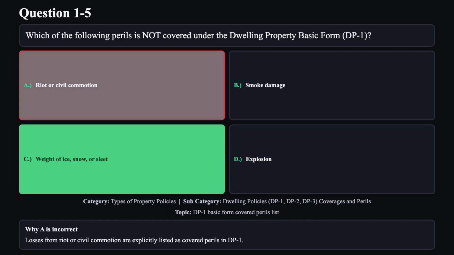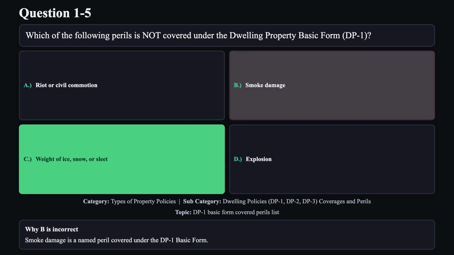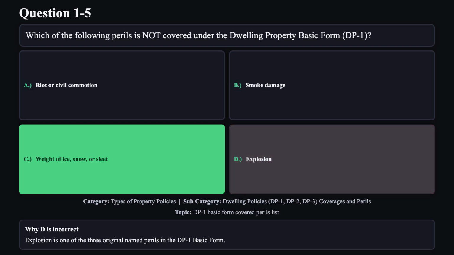Reason A is not correct. Losses from riot or civil commotion are explicitly listed as covered perils in DP1. Reason B is not correct. Smoke damage is a named peril covered under the DP1 basic form. Reason D is not correct. Explosion is one of the 3 original named perils in the DP1 basic form.